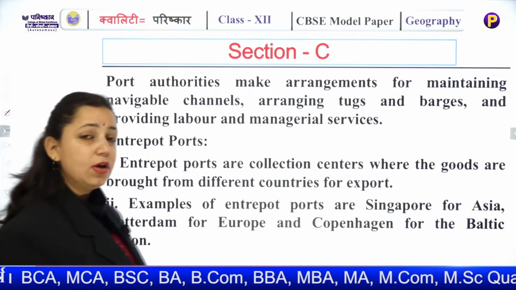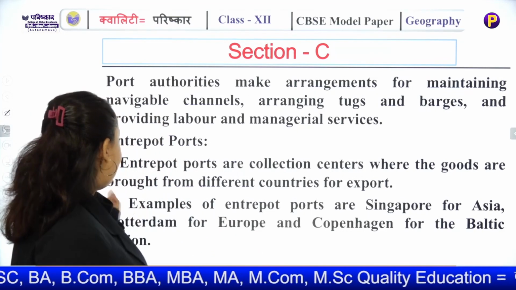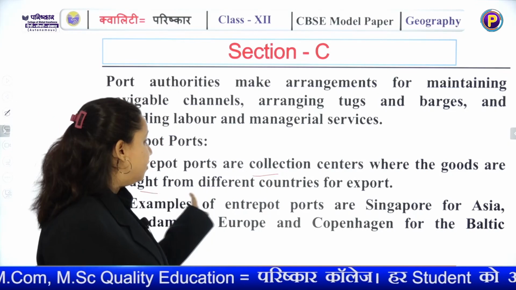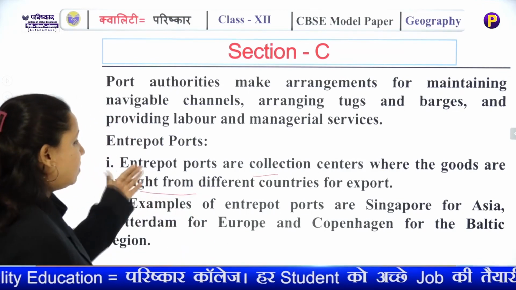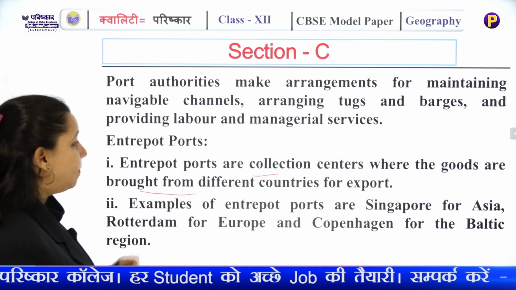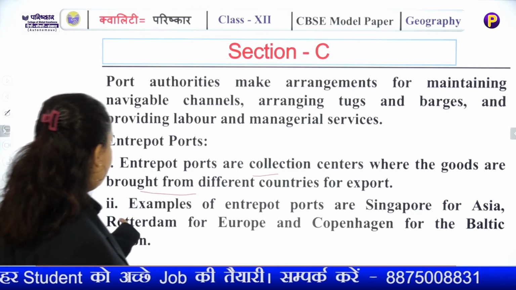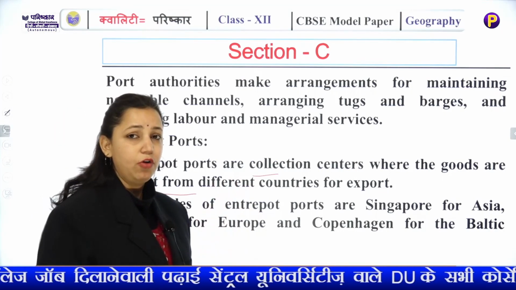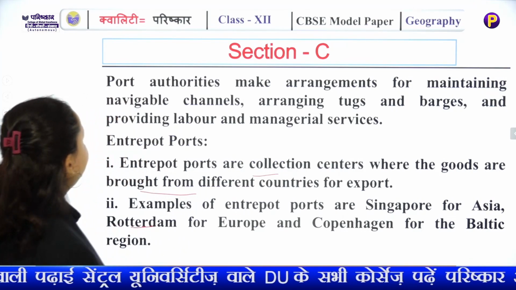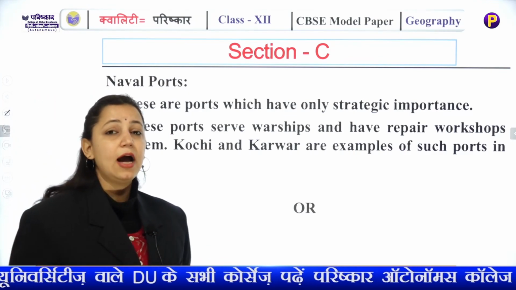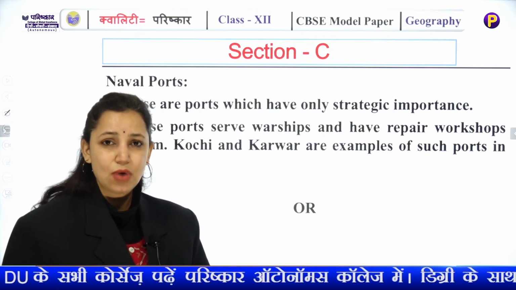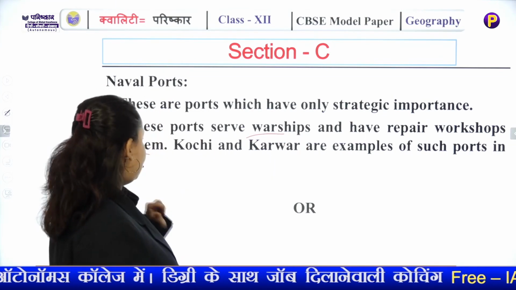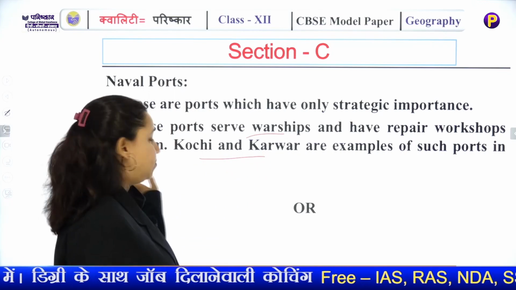Now the next part of the question: you have to differentiate between entry ports and naval ports. Entry ports are collection centers where goods are brought from different countries for export. An example you have to cite here: Singapore for Asia, Rotterdam in Europe, Copenhagen for the Baltic region. They bring the goods for international trade. Naval ports are important for defense purposes. They have a strategic role. They serve warships and have repair workshops for them. Kochi and Karwar are examples of such ports in India.